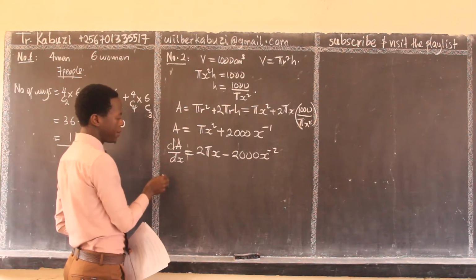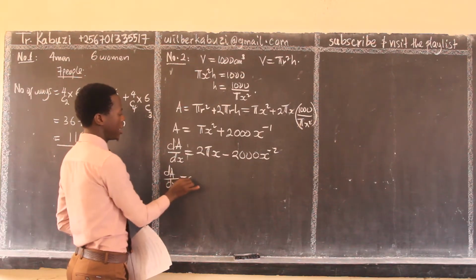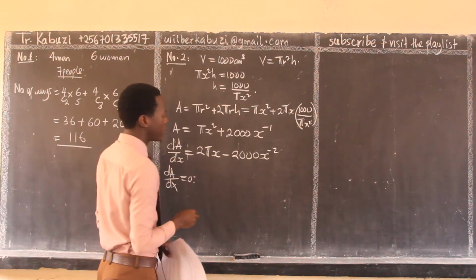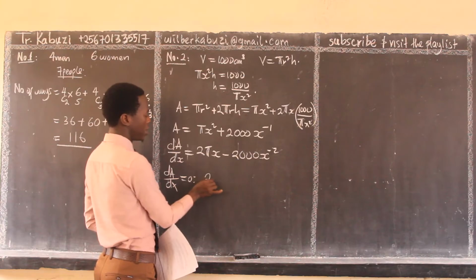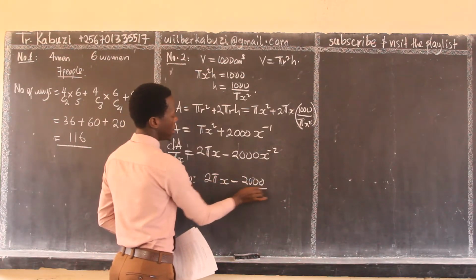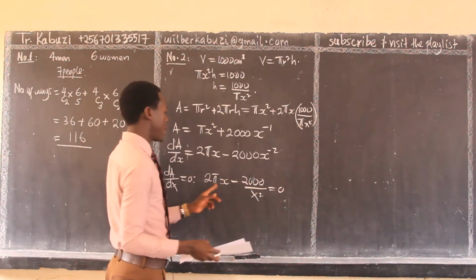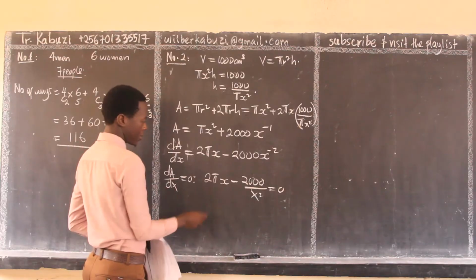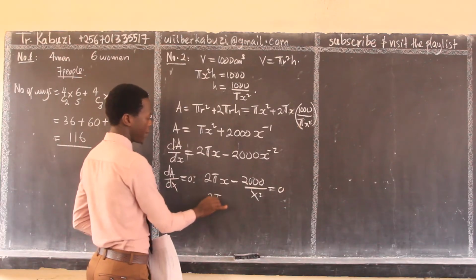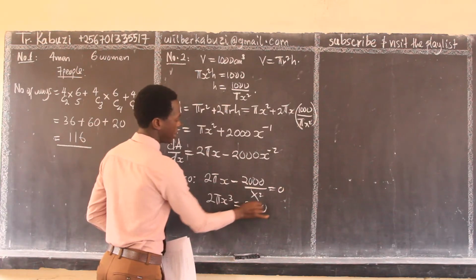But we know that for minimum values, the derivative is 0. So the whole of this will be equal to 0. So 2 pi x minus 2000 x to the power -2 equals 0. If you multiply through by x squared, we have 2 pi x cubed equals 2000.